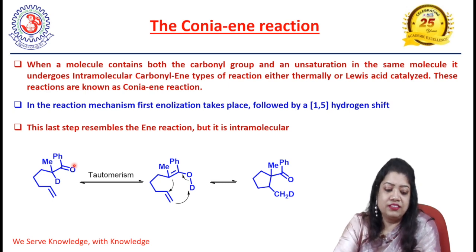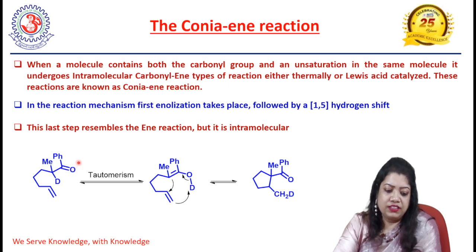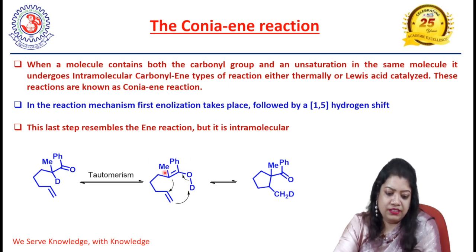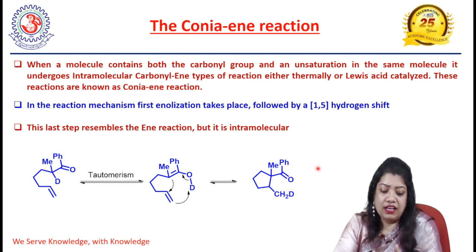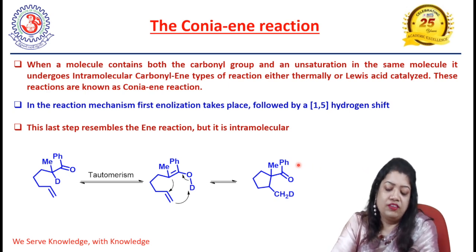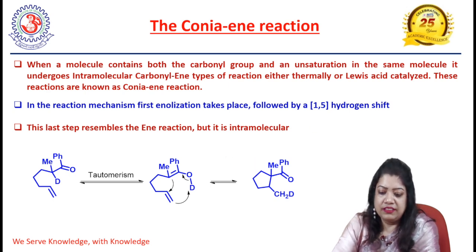In this reaction mechanism, first tautomerization of this carbonyl group takes place. So first it will undergo keto-enol tautomerization to form this intermediate, and then a 1,5 hydrogen shift will take place to form this cyclic 5-membered ring with various side chains. It is a highly functionalized molecule, and this is the beauty of our Conia-ene reaction, that we can form ring systems with various functionality present in the side chains.